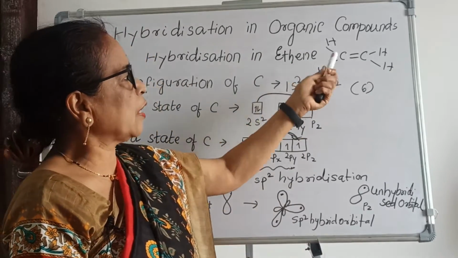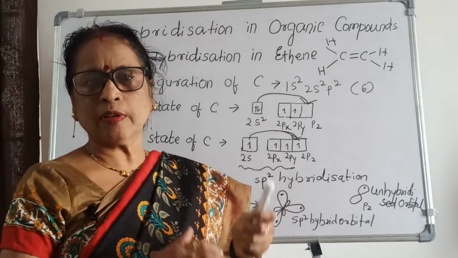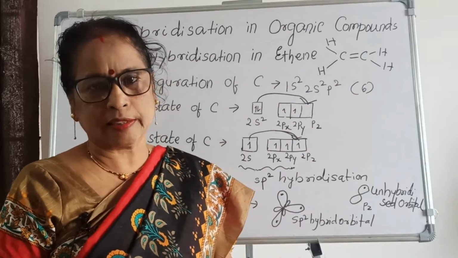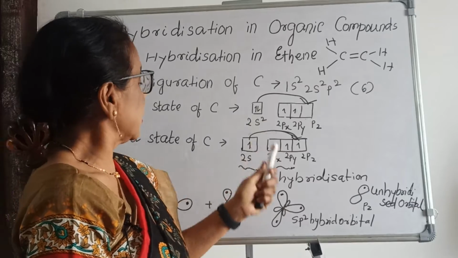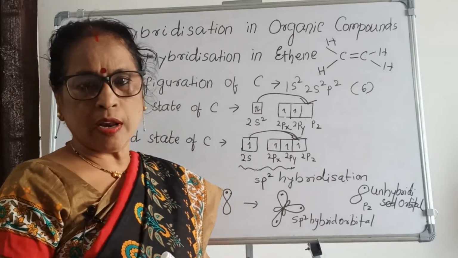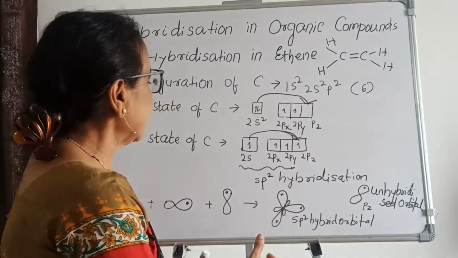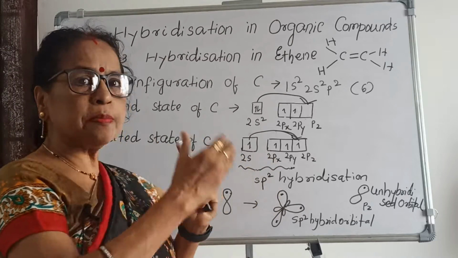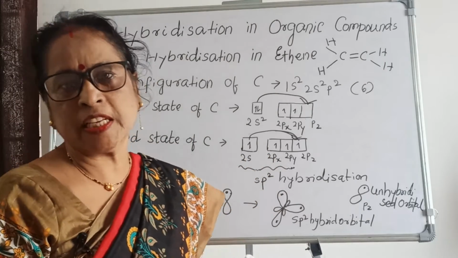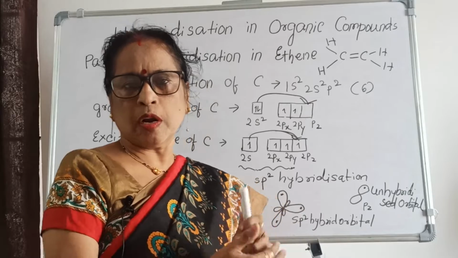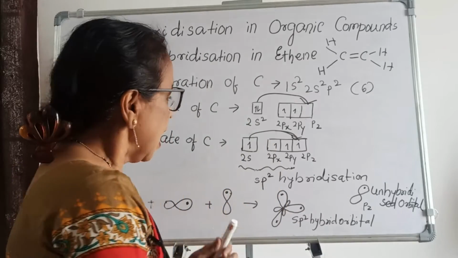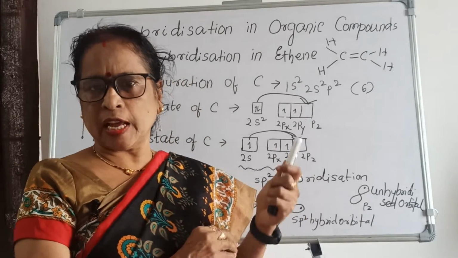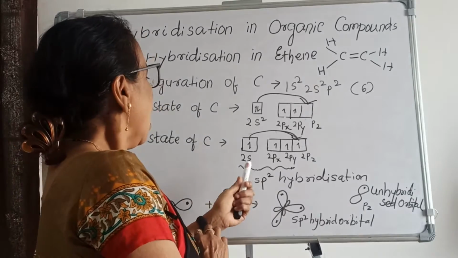Now the question is ethene. The 4 hydrogens attached to carbon in ethene are equivalent. If they are equivalent, then scientists thought that some hybridization takes place. What is hybridization? I told already in sp3 hybridization, example methane.